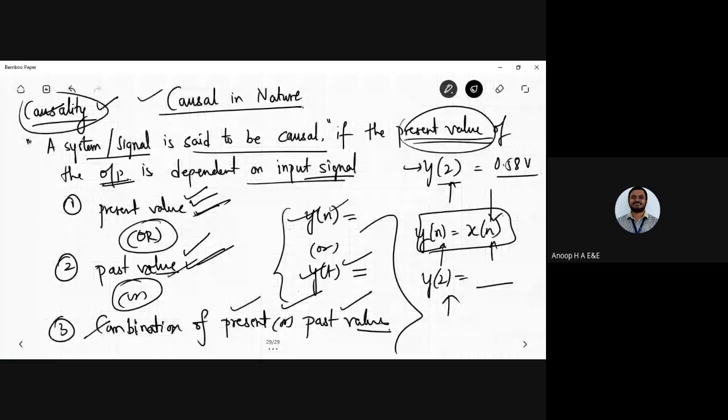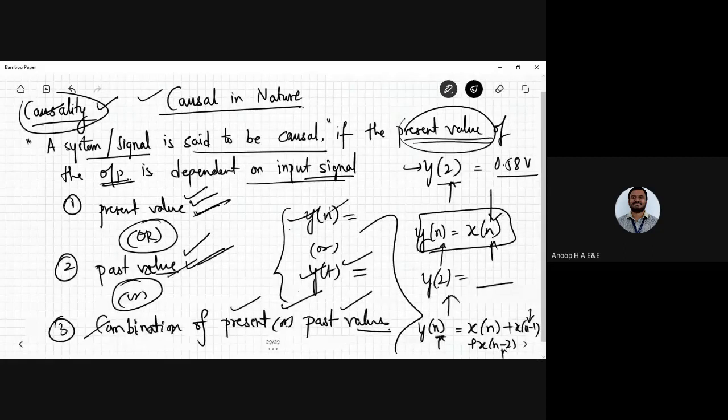So any time instant is nothing but the time equivalent of what you are giving here, right? So x of n plus x of n minus 1, plus x of n minus 2. Any such signals which I give here, these are nothing but the delays, x of n minus 1 and n minus 2. But the time instant at which you are giving and its present value, combination of present and past values are there here.